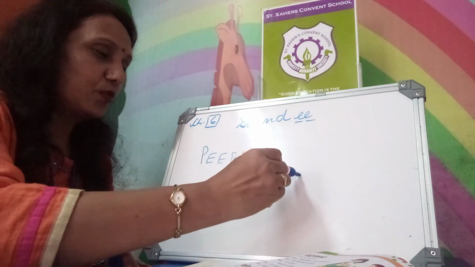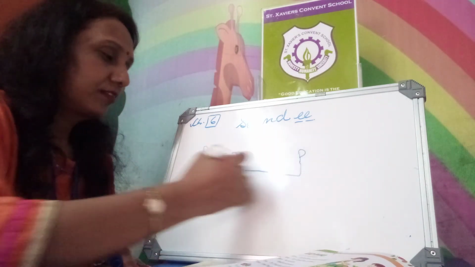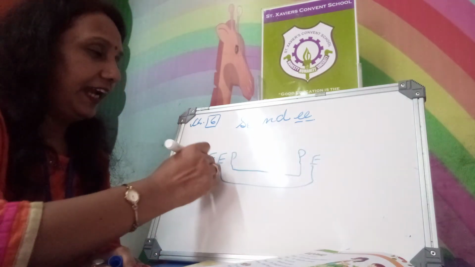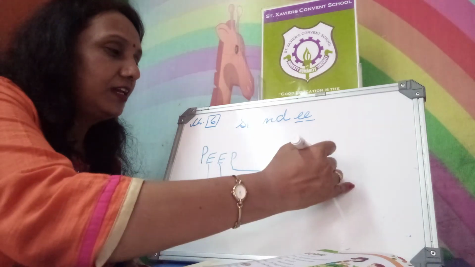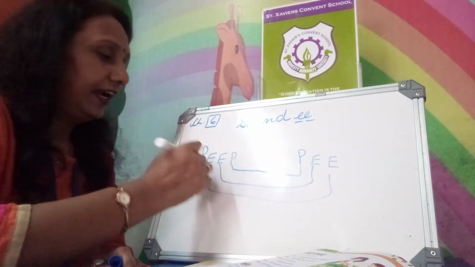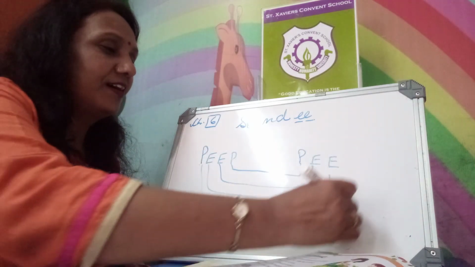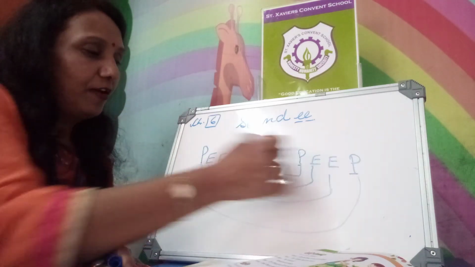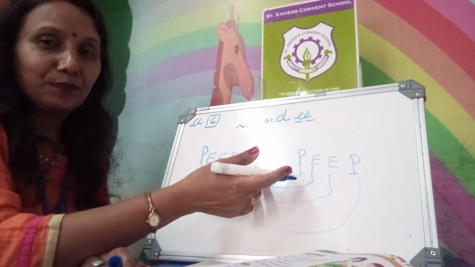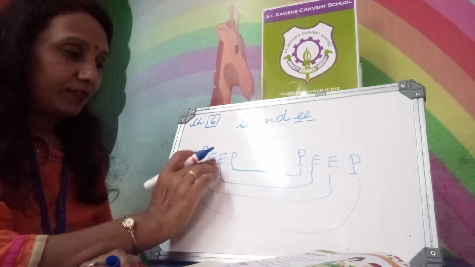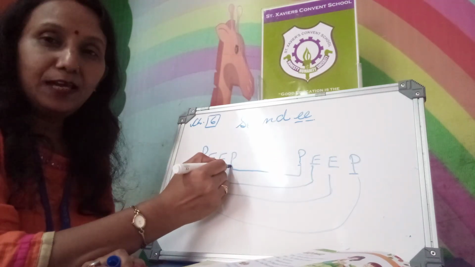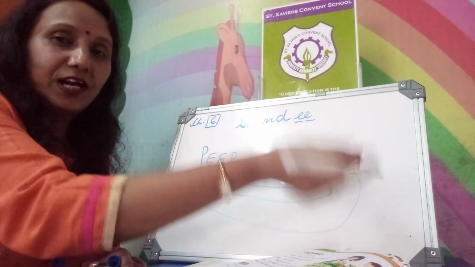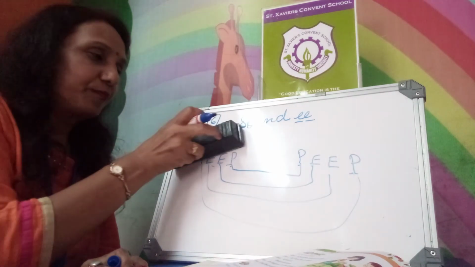First you write this P. Take one E, another E, another P. Reverse. Spelling same. P double E P. When you reverse, the same spelling. Starting the same P double E P and ending also P double E P. When you reverse it, also same.